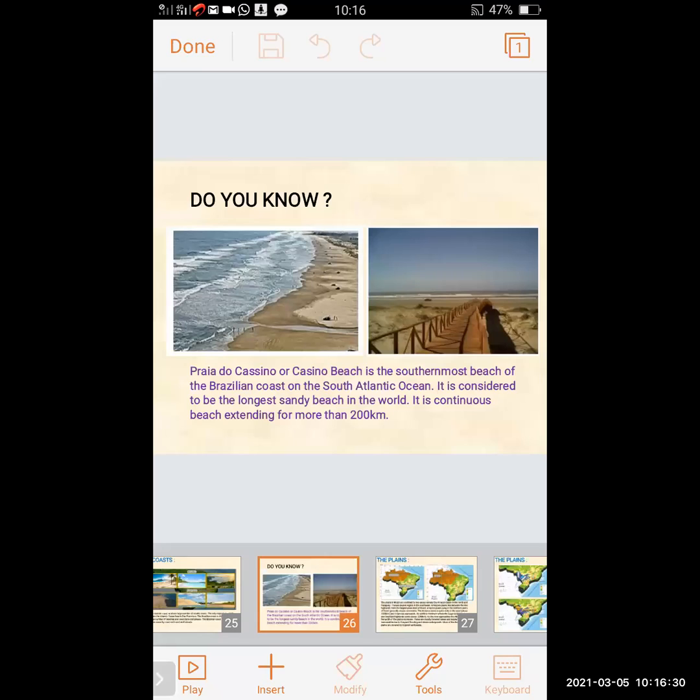Praia do Cassino, also known as Cassino Beach, is the southernmost beach of the Brazilian coast on the South Atlantic Ocean. It is considered to be the longest sandy beach in the world. It is a continuous beach extending for more than 200 kilometers.